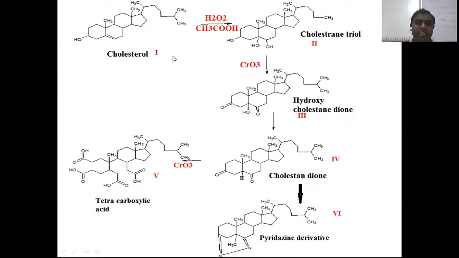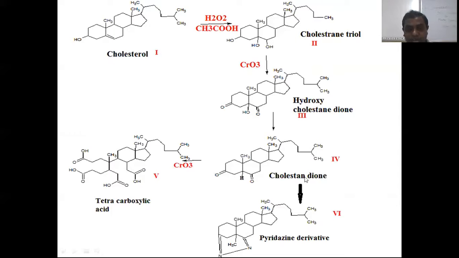Now one more reaction: again we start from cholesterol. This is the structure of cholesterol. We go to oxidation with acetic acid and hydrogen peroxide. We get cholestane triol here. So this hydroxy group is already present. Now there are two more hydroxy groups in the cholestane triol. We go to oxidation in the presence of chromic acid. We get a hydroxy cholestane dione. It means these two hydroxy groups are converted to ketones, and one hydroxy remains the same.